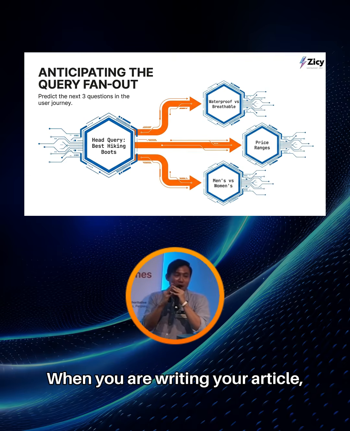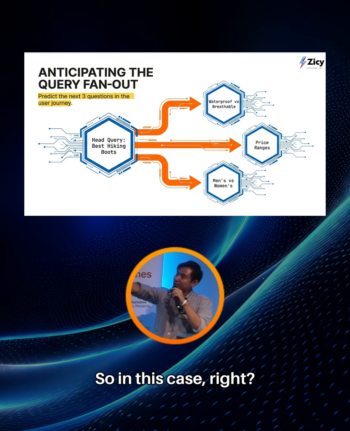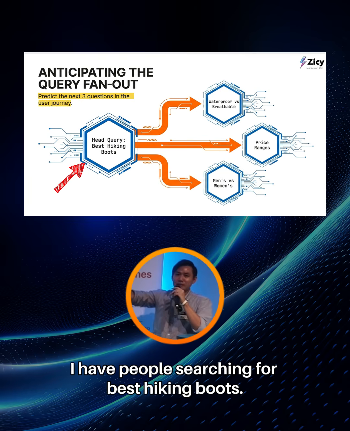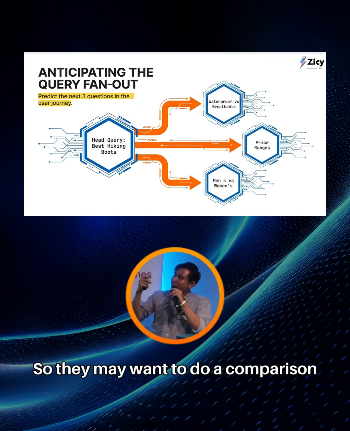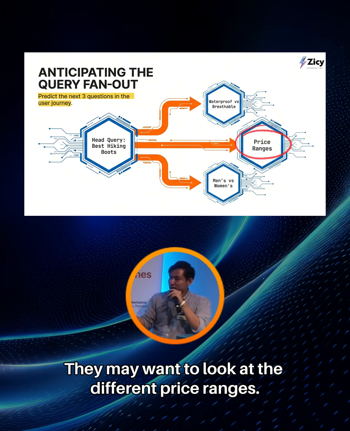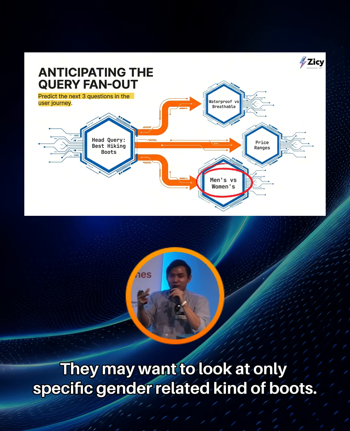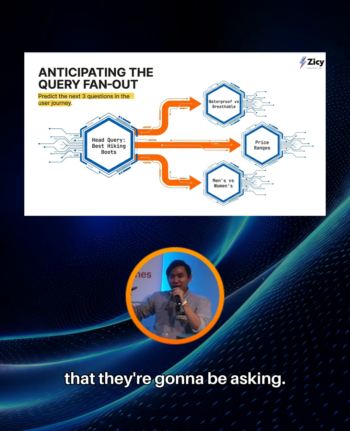When you are writing your article, you need to start to think about, okay, what is the actual user journey? So in this case, I have people searching for best hiking boots. Then we start to think about, okay, what would they also want to know? They may want to do a comparison between waterproof versus breathable hiking boots. They may want to look at the different price ranges. They may want to look at only specific gender-related boots. These are all the different potential next questions that they're going to be asking.